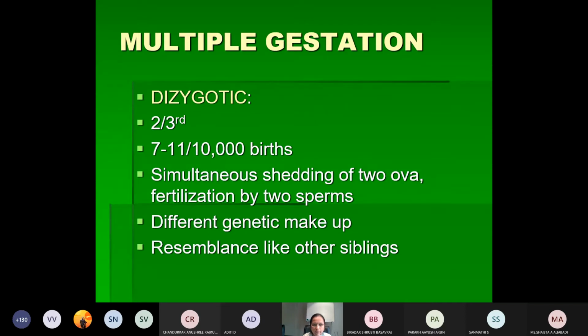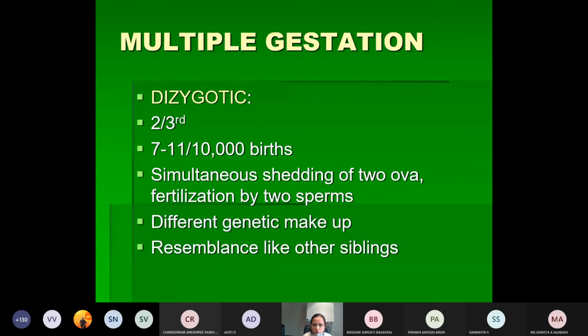So there are two types of multiple pregnancy. One is called as the dizygotic and the other one is called as the monozygotic. The dizygotic being most common. The incidence is around 7 to 11 per 10,000 births. It forms 2/3 of the multiple pregnancies. So what is the reason for the dizygotic gestation or dizygotic twins? When two ova are discharged in the same ovarian cycle, and they are fertilized by two different sperms, that will be leading to the dizygotic twinning.